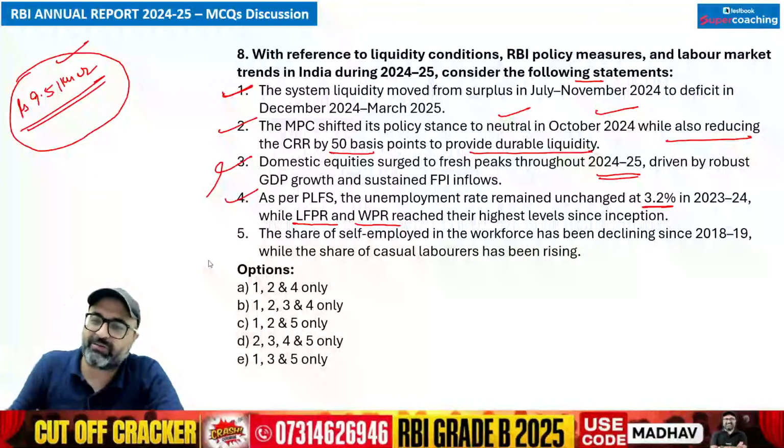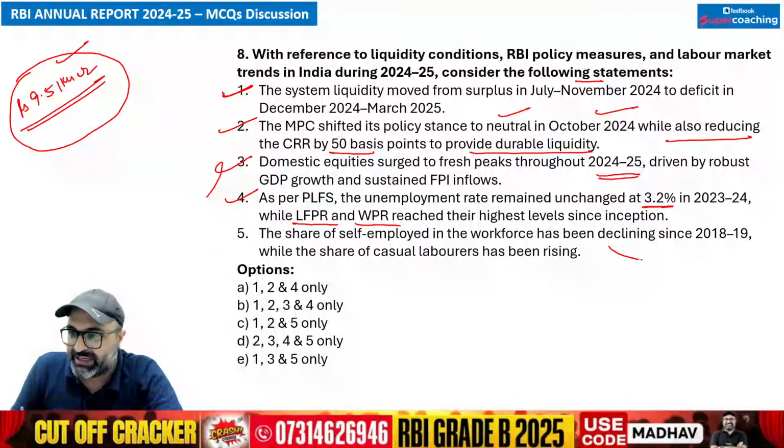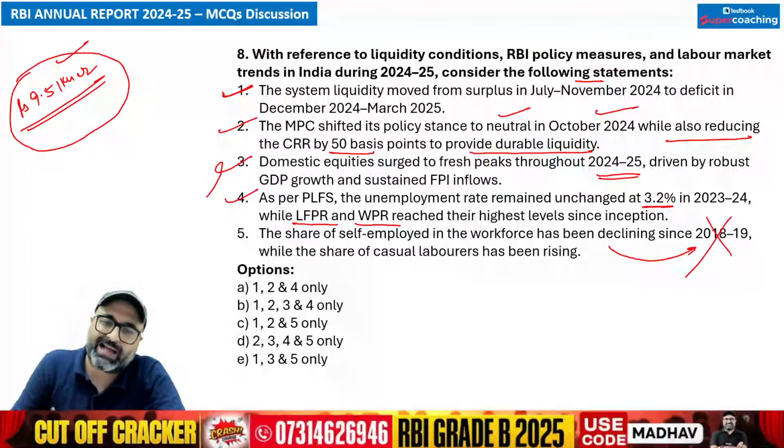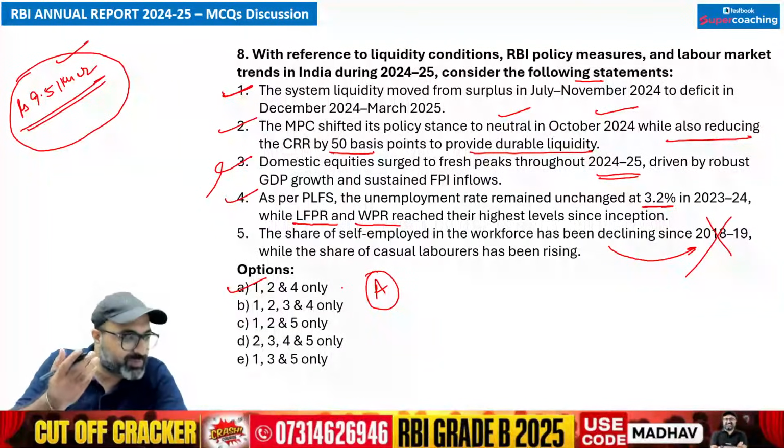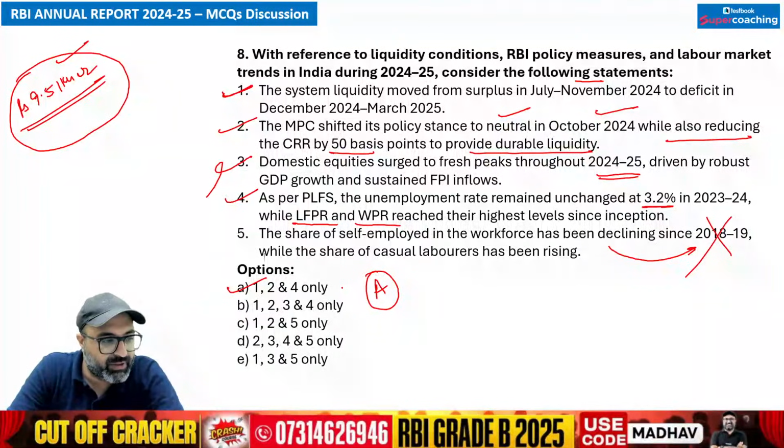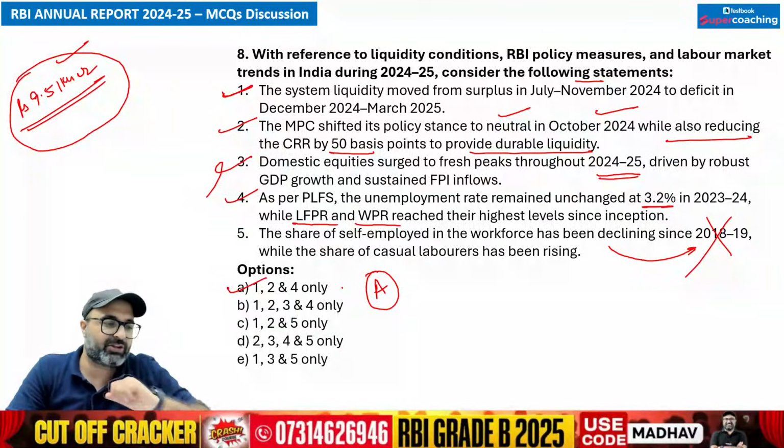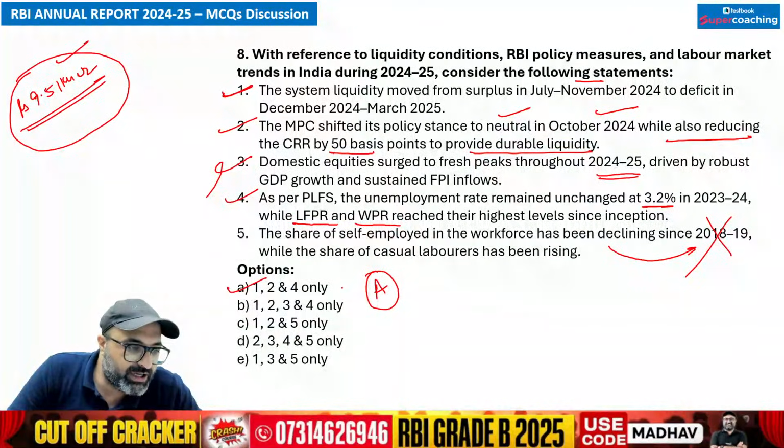The share of self-employed in the workforce has been declining since 2018-19. ना यार, कहाँ? Entrepreneurs बढ़ते जा रहे हैं, startups बढ़ते जा रहे हैं, तो ये तो logical question है. So that particular reason it is wrong. दिसंबर में 0.5% कम हुआ था गौरव, चेक कर लेना. 100 basis point जो कम हुआ है that has been witnessed in the month of April. So first point में अगर liquidity infuse की थी वो deficit कैसे होगा?